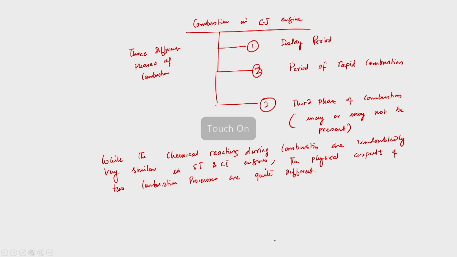So, this is very important: chemical reactions are undoubtedly similar, because we need to supply air, and the fuel is a hydrocarbon. So, in presence of air it will ignite and give rise to vapor and carbon dioxide, and it will release heat. So, they are similar, but the physical aspects of the two combustions are different.